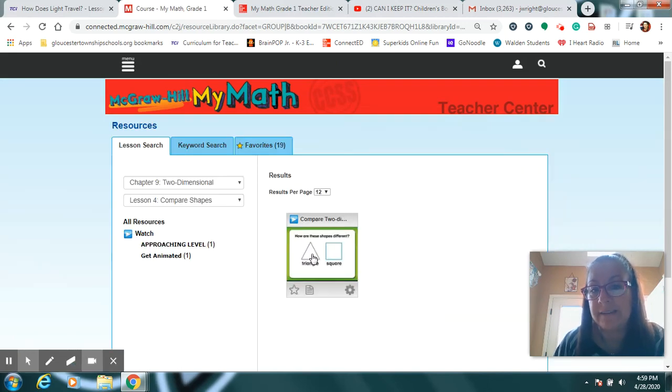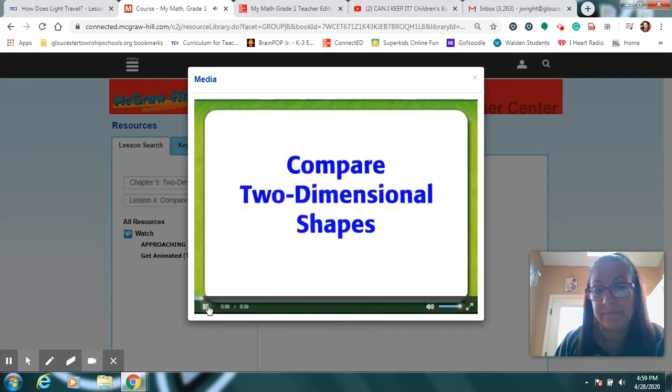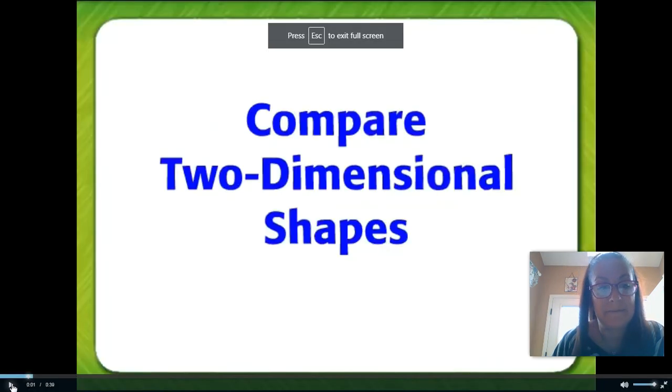They have sides and they have vertices. So, when we want to compare two-dimensional shapes, two-dimensional means these are flat shapes you could cut out of a piece of paper, right? If we want to compare them, the best way to do that is see how many vertices and sides they have. Some have more, some have less, some don't have any at all, right? All right, let's check this out real quick.